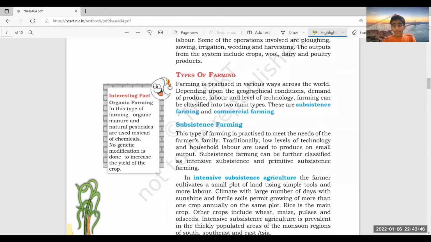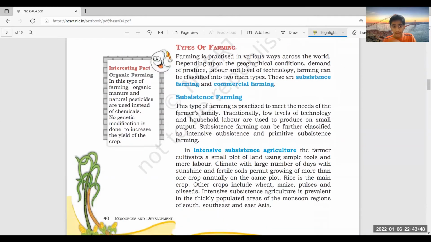Now, types of farming: we have subsistence farming and commercial farming. In subsistence farming, it's simple. It is farming which is done to meet the needs of the farmer's family. A lot of laborers are involved, household laborers, and a low level of technology is used.